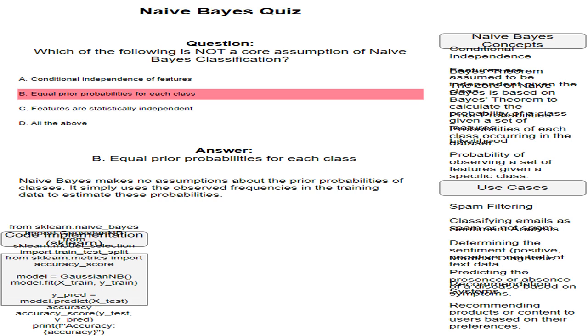For example, if a patient has a fever and a cough, Bayes' theorem can be used to calculate the probability of them having the flu.